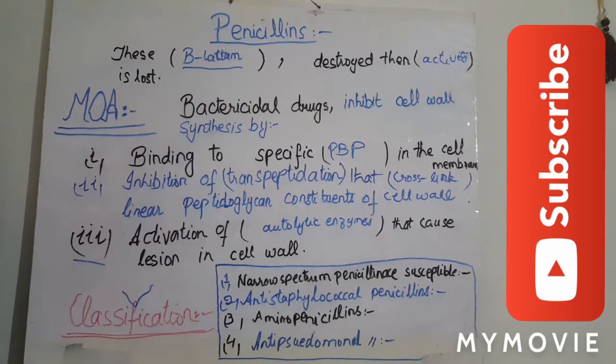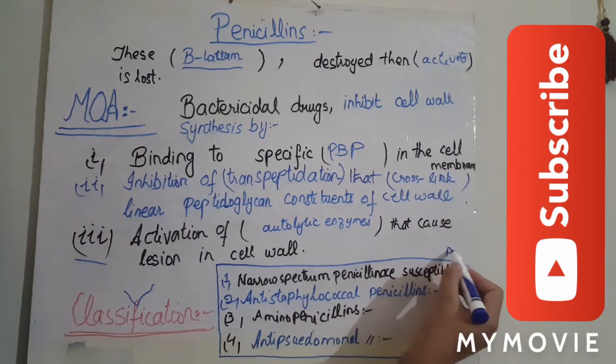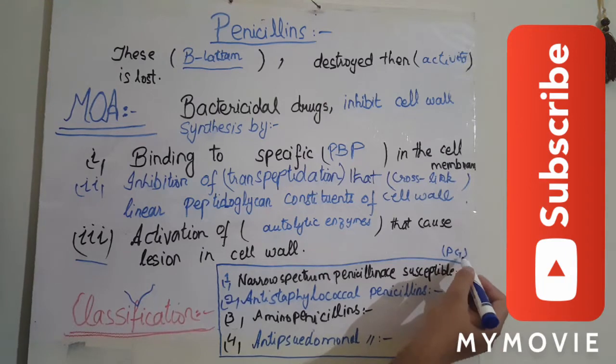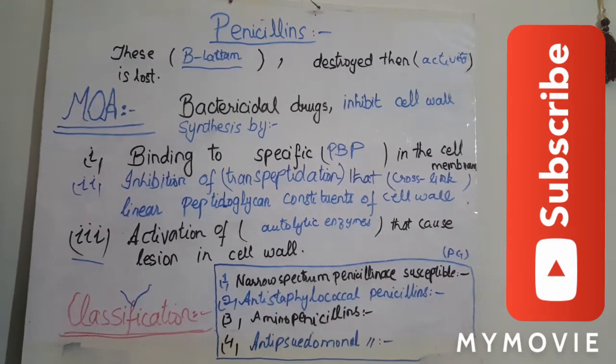These penicillins are classified into narrow spectrum penicillinase susceptible penicillins. Example is penicillin G. Second group is anti-staphylococcal penicillins.